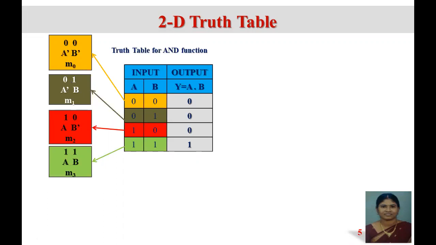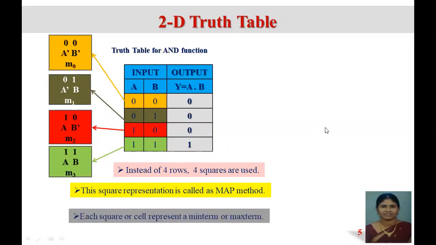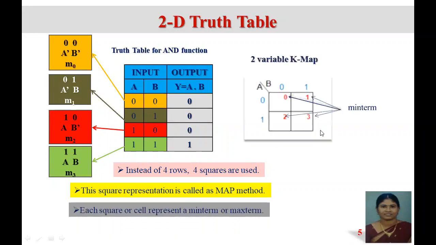Here, each square is joined to form a map called the K-map, or it is otherwise called the matrix method. This is how the map has been arranged. In this map, we can see the variables A and B. These A and B are the inputs. With the inputs, we have to form the map.